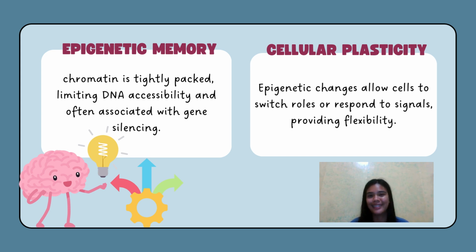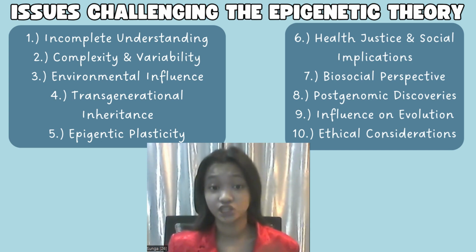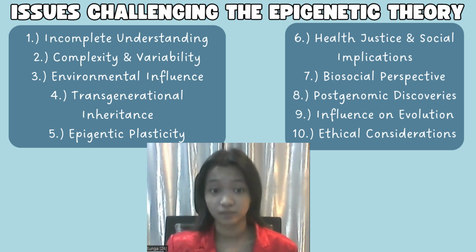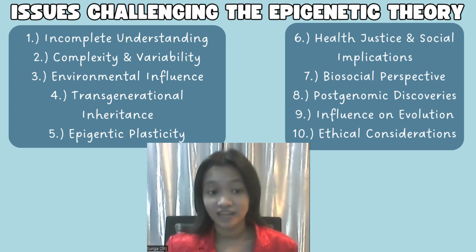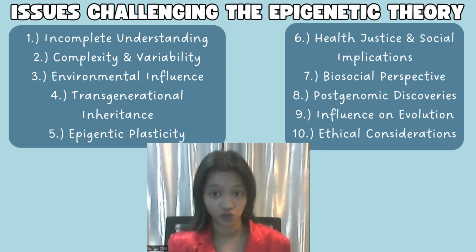And now let's talk about the fourth objective, which identifies the gaps and issues that challenge the theory of epigenetics on the mechanisms of development and pathology in the human body. So first, we have incomplete understanding. Despite significant progress, our understanding of epigenetic mechanisms is still incomplete. There are many aspects of epigenetics that are not yet fully understood, including the precise mechanisms by which epigenetic modifications occur, as well as their functional consequences.